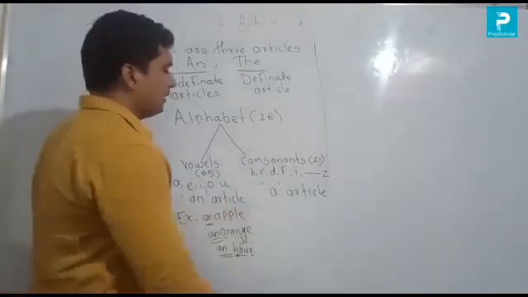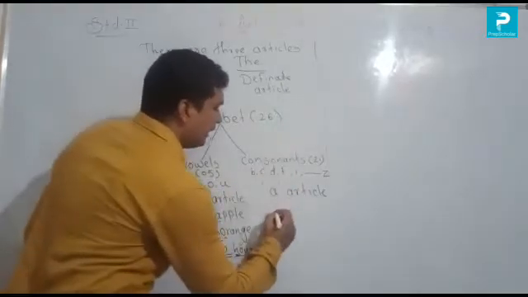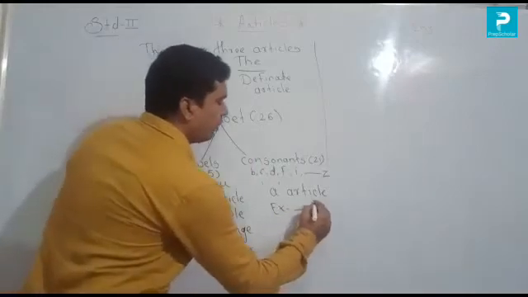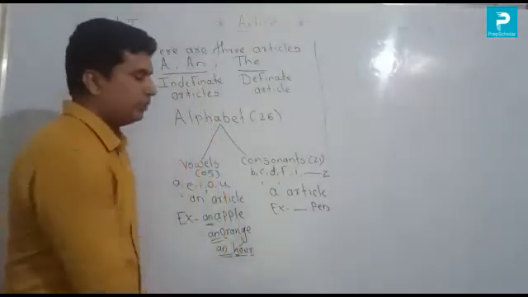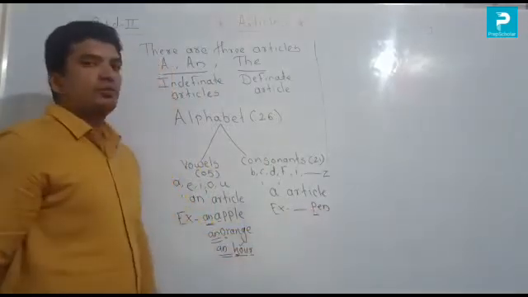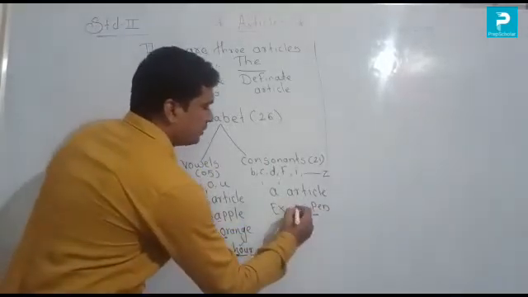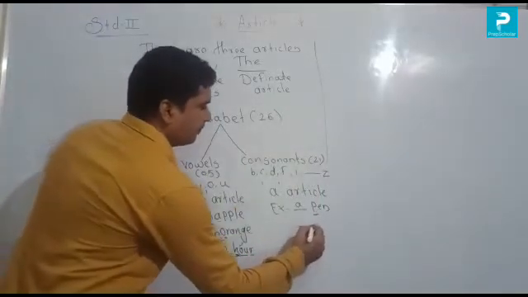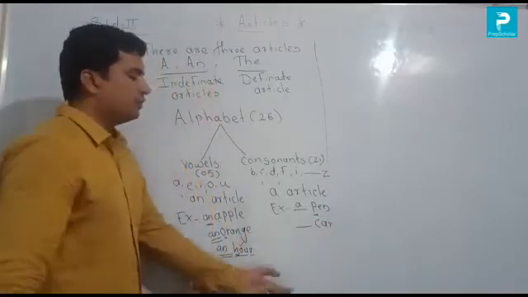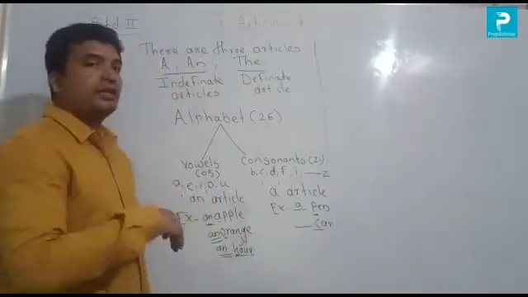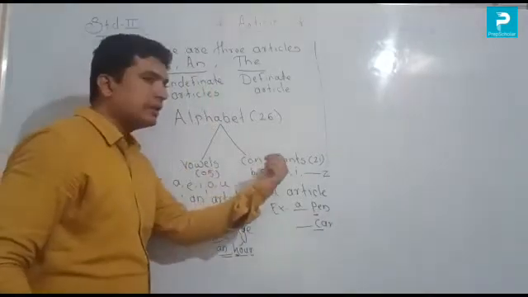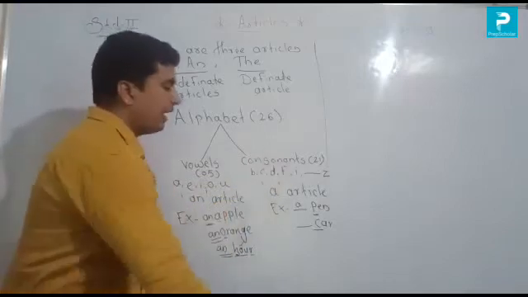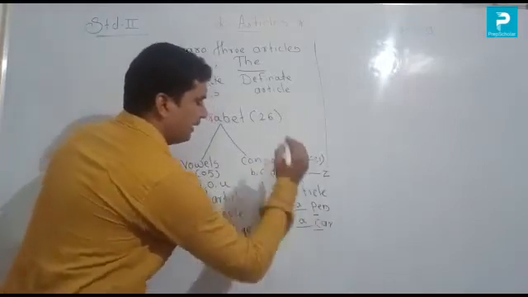Second one is a. So before a consonant we write the article a. For example, pen. You look at the first letter here. P is a consonant. So we write the article a. For example, the second one is car. So which is the first letter here? C. So which article do we use? Is C a vowel or a consonant? C is not a vowel here. So it is a consonant. So before C, we write a.